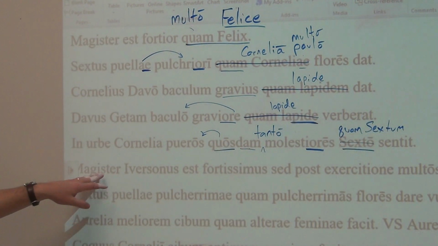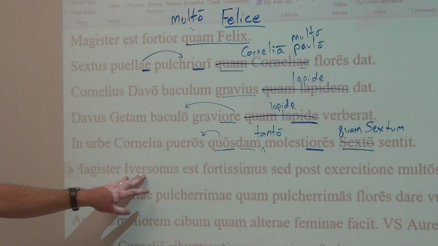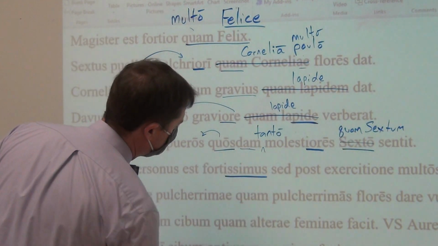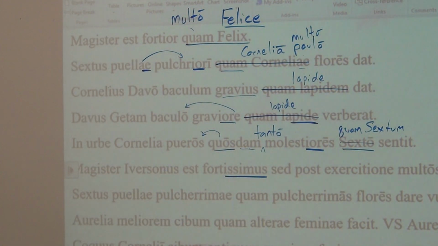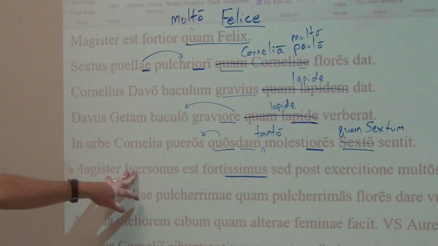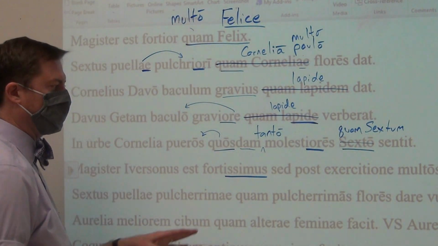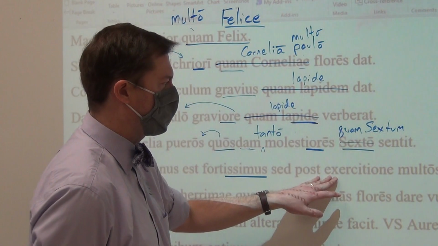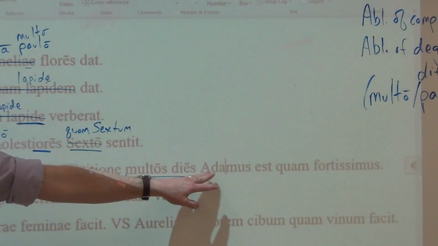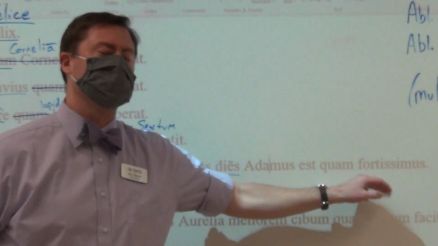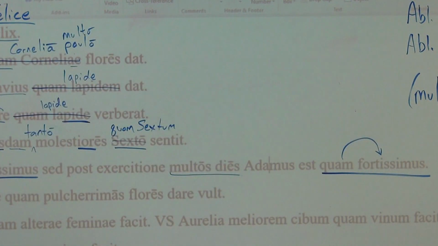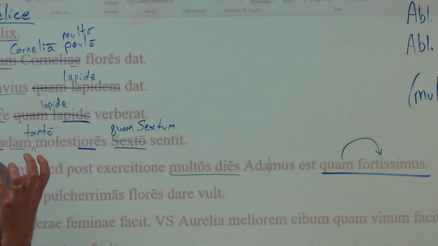The next one: Mr. Iverson, Coach Iverson, is the strongest. Here you see it is a superlative, fortissimus. He might be the strongest teacher, so that's why I say Magister Iverson is the strongest. But after exercise for many days, Adams is not the strongest, but quam fortissimus. Here the quam is hanging around fortissimus: as strong as possible.